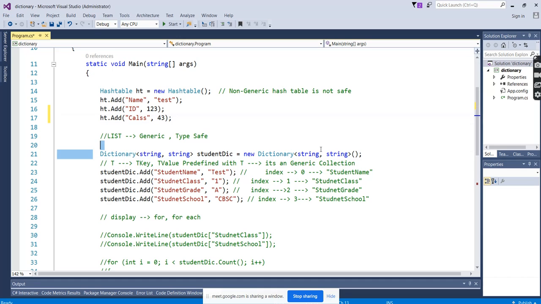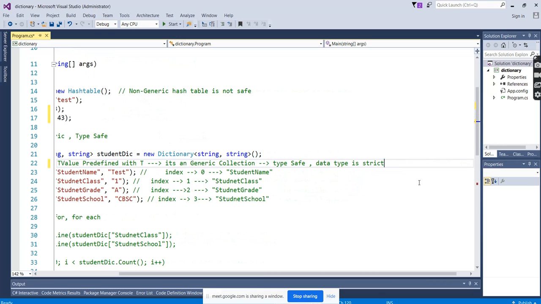But if you see here, the first thing you need to remember is that the dictionary is a generic one. Whenever I say generic, what is the meaning? It is type safe. When we say type safe, then the data type is strict. We cannot club different data types. Only the one data type that we have to predefine.